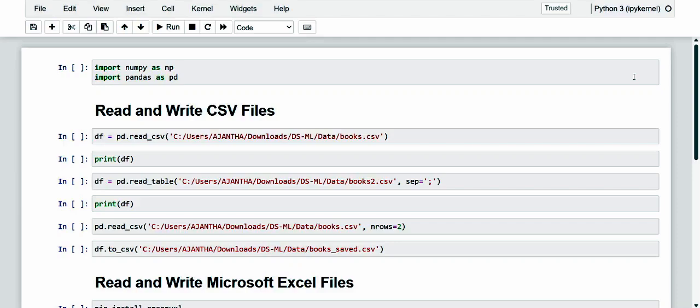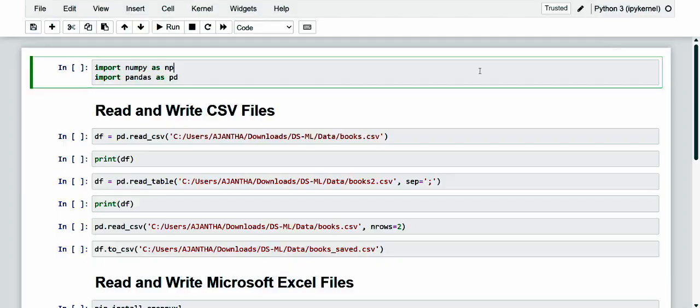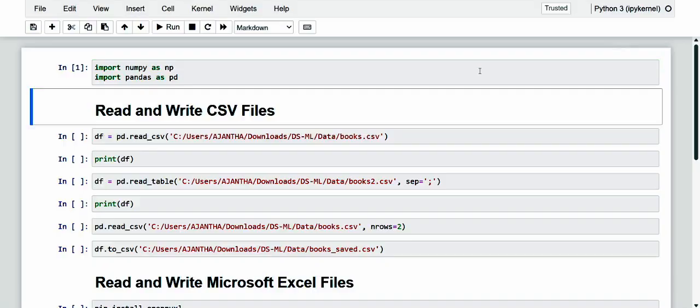Okay, now let's start with the most commonly used method of importing external files, that is the CSV format, which we just specify as comma separated values. These CSV files are the simplest and most commonly used type of text format for collecting tabular data.